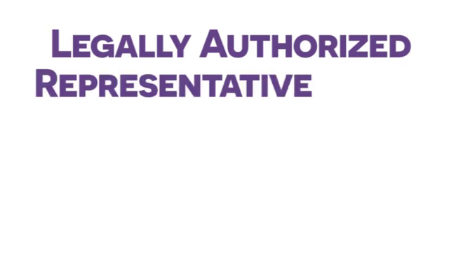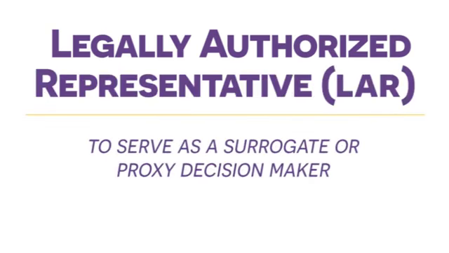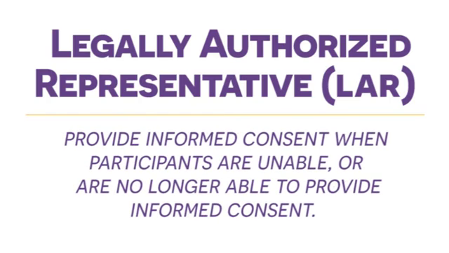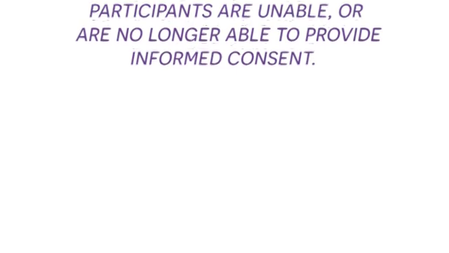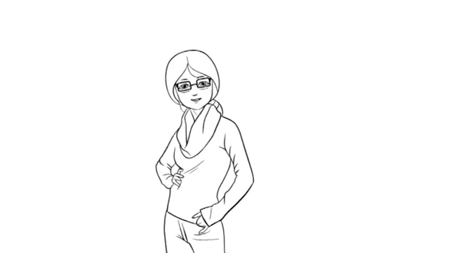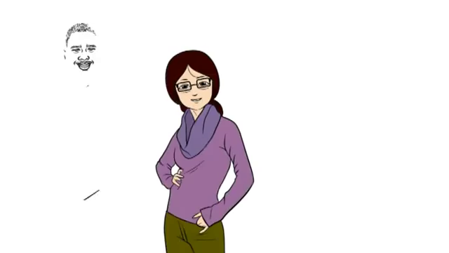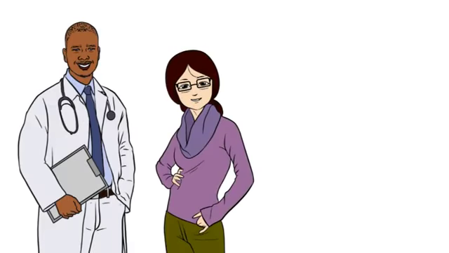The primary role of a legally authorized representative, or LAR, is to serve as a surrogate or proxy decision maker. They provide informed consent when participants are unable to provide or no longer able to provide informed consent. Even when participants lose the ability to consent to a complex research study, they often retain the ability to appoint a proxy decision maker because this is a much simpler cognitive task.